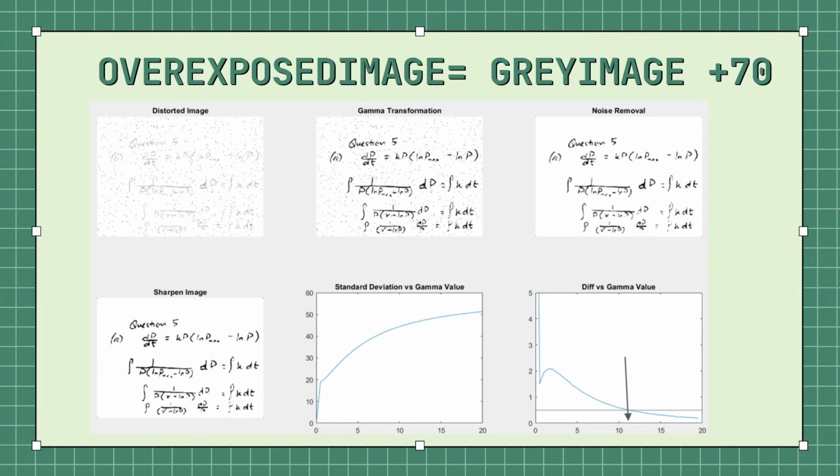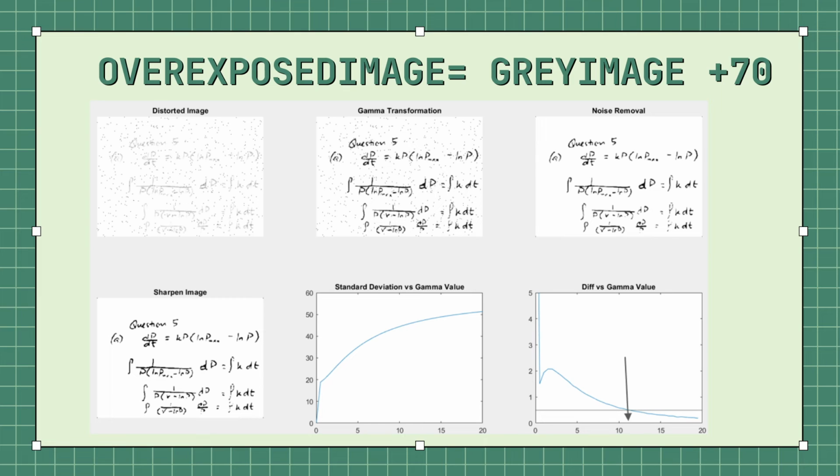Next, for the noise removal image here, it was done by using median filtering, where the filter size used is 3 × 3. After that, the image was sharpened, and the result is shown in the figure with the title of sharpened image. The two graphs here were built based on the gamma value and the standard deviations in the process of gamma transformation.